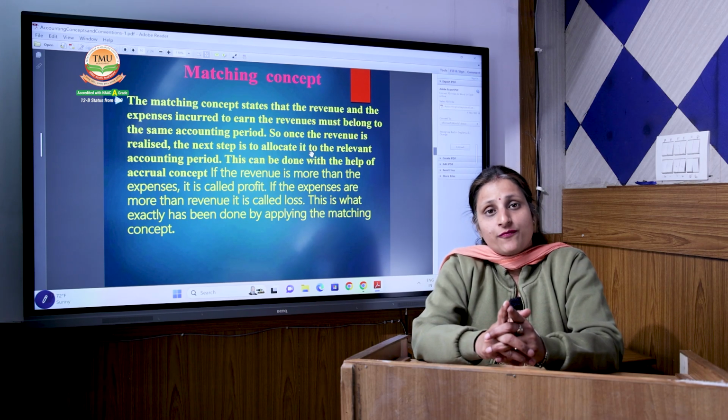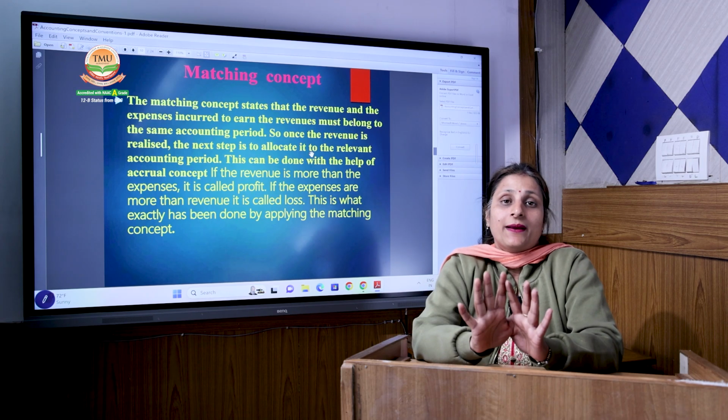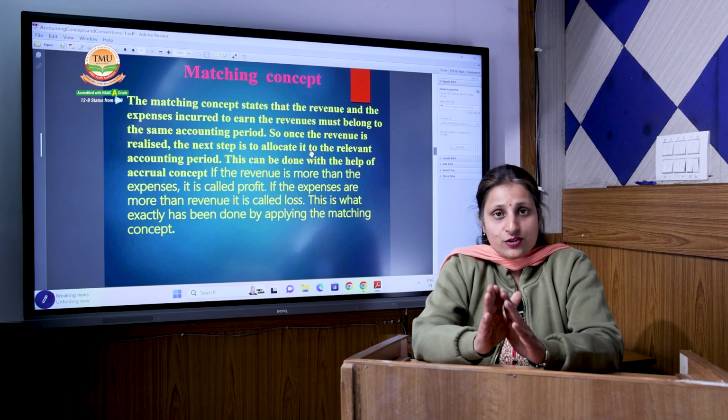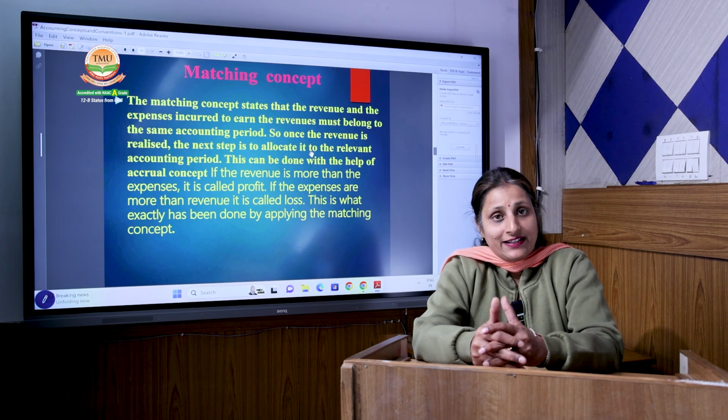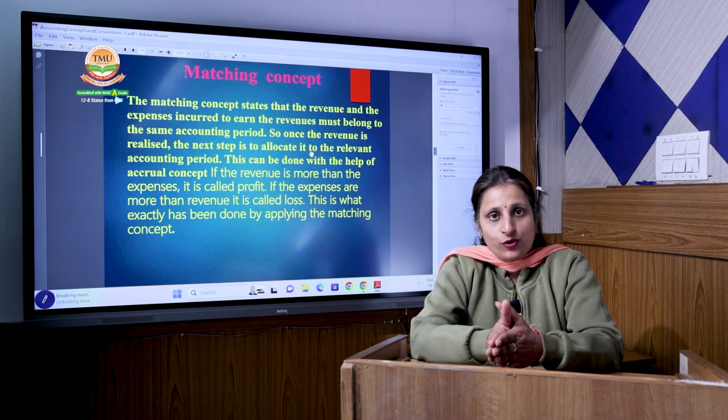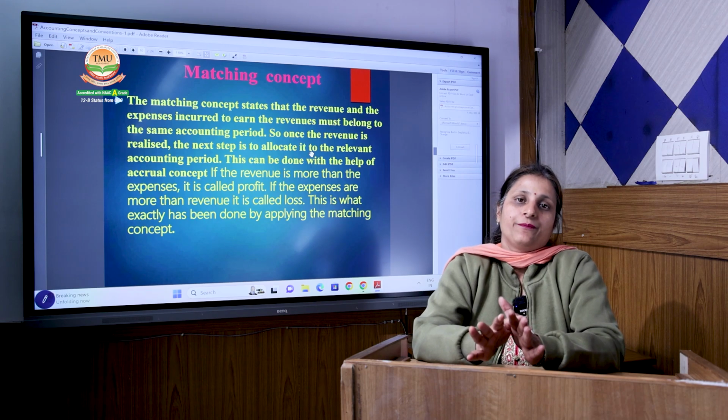So the expenses of that particular stock will not be recorded in my accounting books or shown in this particular year. Only the stock from which you have generated the revenue, those expenses will be shown in our accounting books. That should be matched with our revenue, only then can we calculate the profit.